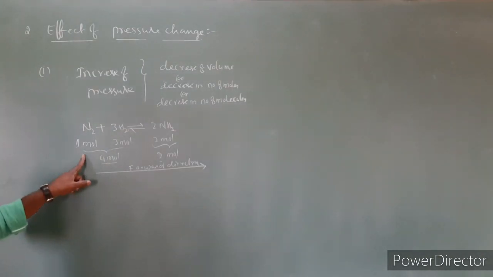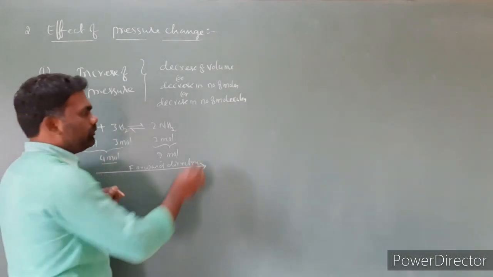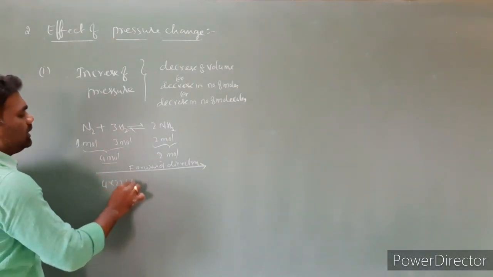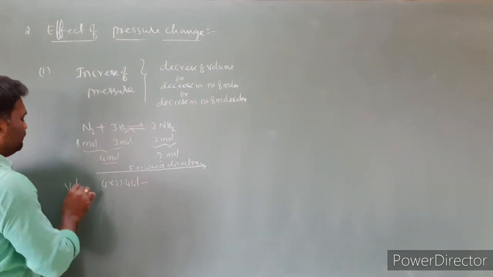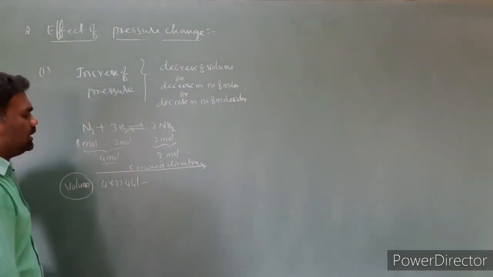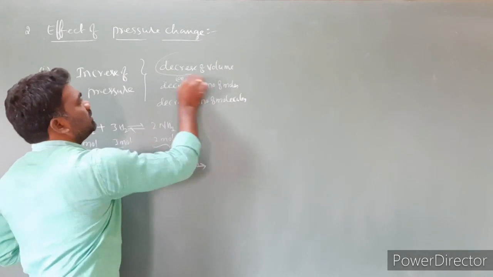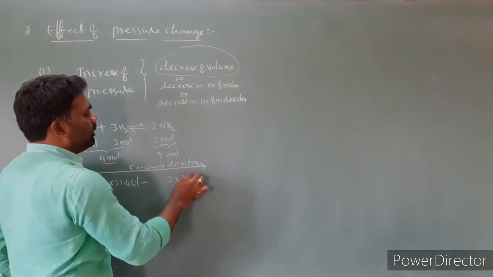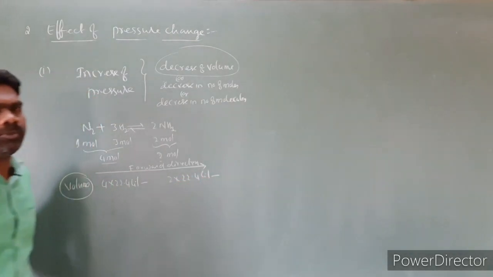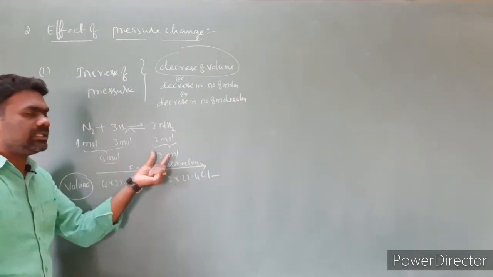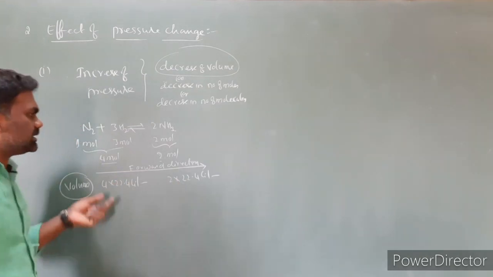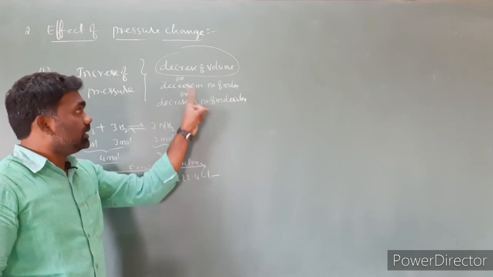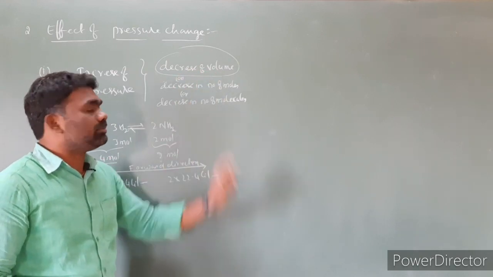Even it can be taken in terms of volume. 1 mole is equal to 22.4 liters at STP. So 4 into 22.4 liters in terms of volume on this side, and here it is 2 into 22.4 liters. So here the number of moles decreases, and the volume also decreases. The shift of equilibrium is towards decreasing the number of moles, or decreasing the volume, and decreasing the number of molecules.